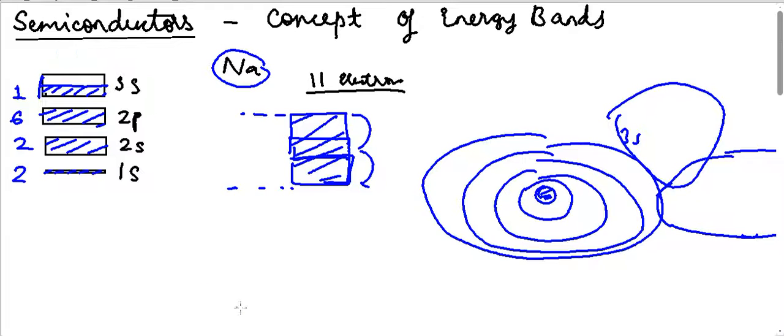Okay, so let me draw it in a different color. So the new energy band, when I bring many sodium atoms together, will be like this. Okay, so we discussed sodium, that when I bring a lot of sodium atoms together, the outer energy band will increase. But this happens to all atoms, whether it is iron, silicon, or carbon.